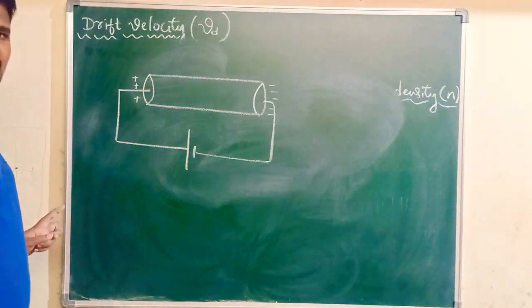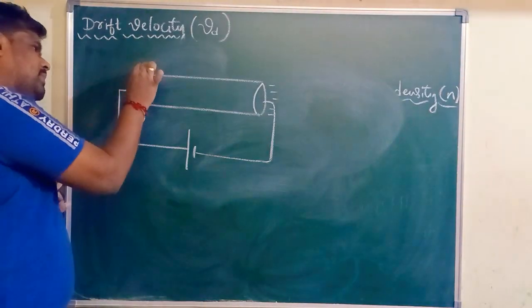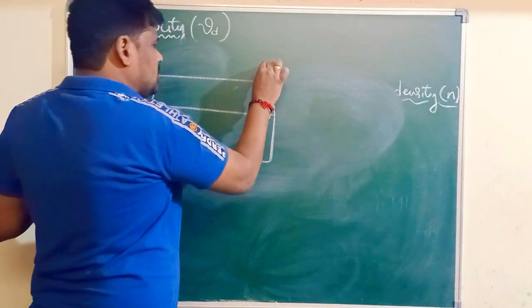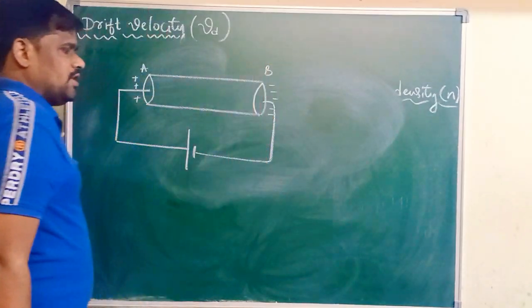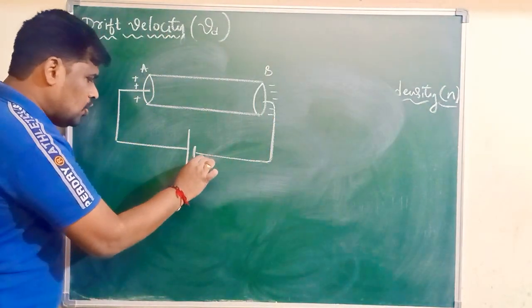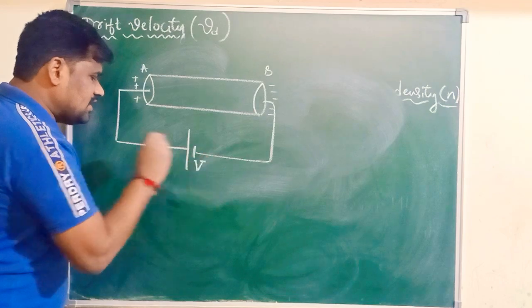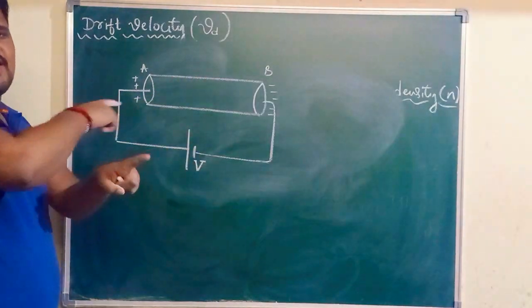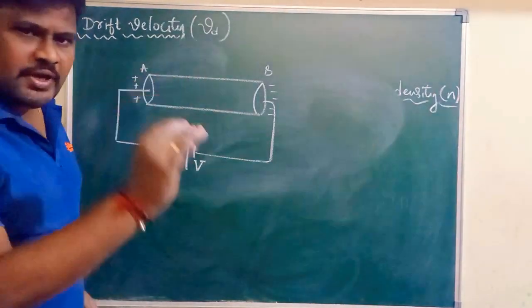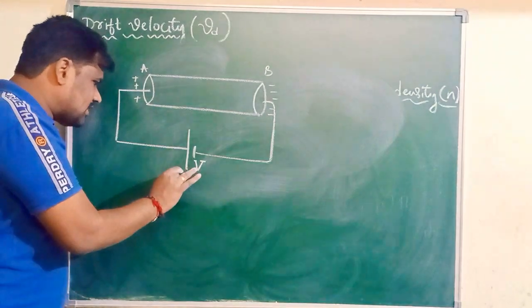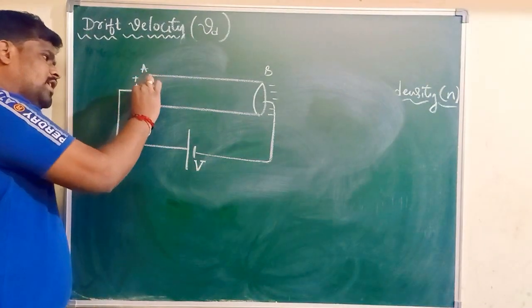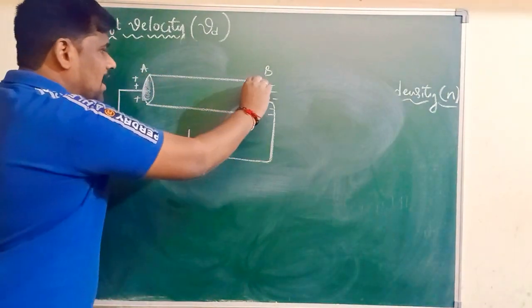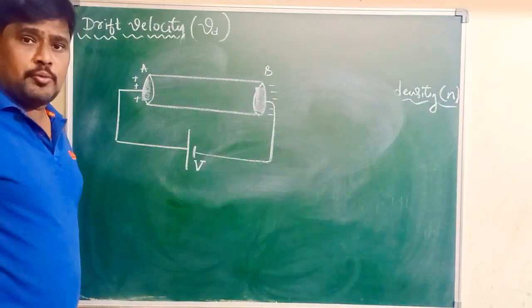Negative potential. One side, say for example A, positive potential, B, negative potential. Now we can say that potential difference is applied across a conductor. When potential difference is applied across a conductor, one end is at positive potential, the other end is at negative potential.